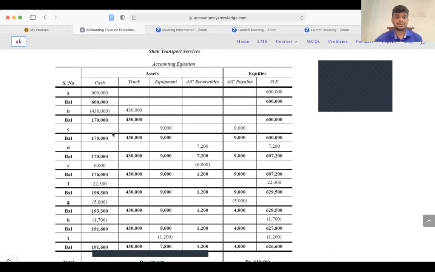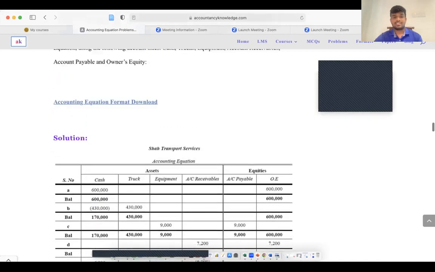And the third one is you get the equipment on a credit basis. So you need to pay it someday, so it will be a payable. Your payable balance will be increased by 9,000 and your equipment will be increased by 9,000. So those are the first 3.